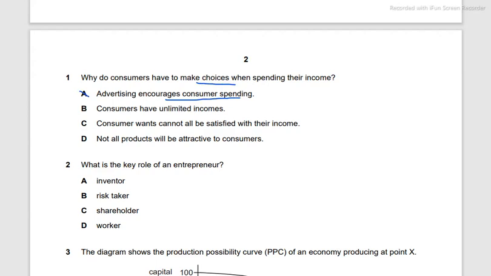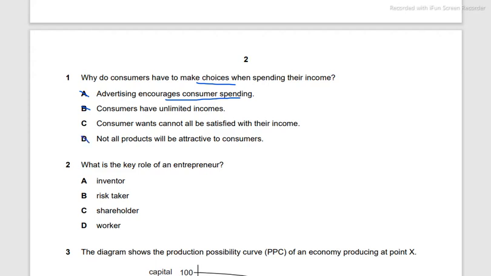Consumers have unlimited incomes. Well, if they had unlimited incomes, they would have unlimited purchasing power. So there wouldn't be a need to make choices. They could very superlatively afford everything, so they won't have to make a choice. Hence, B is not the answer. Let's look at D. D is not all products will be attractive to customers. This is a true idea, but it's very, very vague. Hence, not a very solid reason why consumers have to make choices.